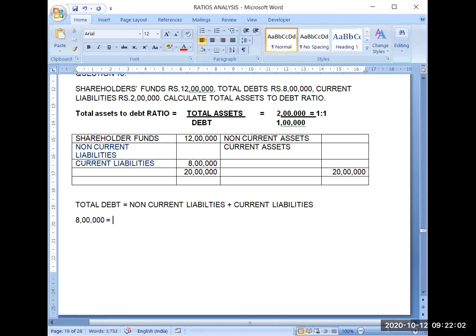Then non-current liabilities, I have to calculate non-current liabilities plus current liabilities. The current liabilities amount is also given in the question, that is 2 lakh.